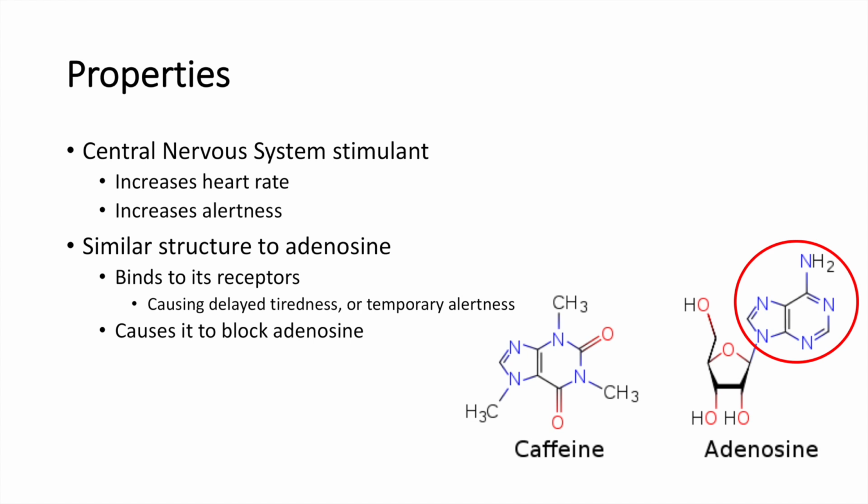Caffeine is similar to this portion of adenosine because it has a double ring structure. This allows for caffeine to bind to some of adenosine's receptors inside the brain, causing fewer receptors to be open for adenosine to bind to, ultimately blocking the effects of adenosine.